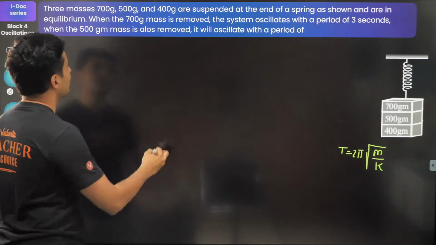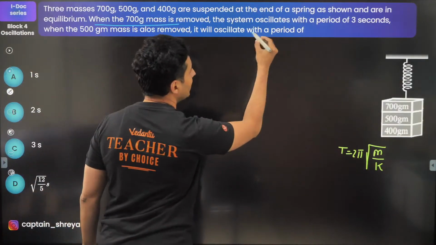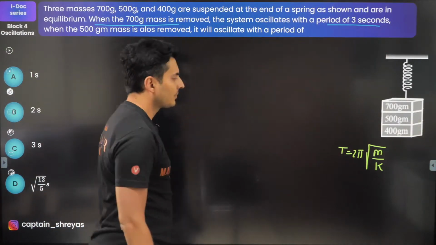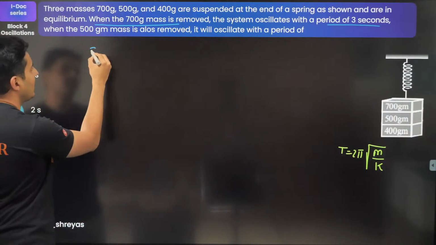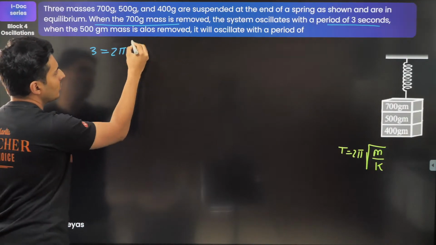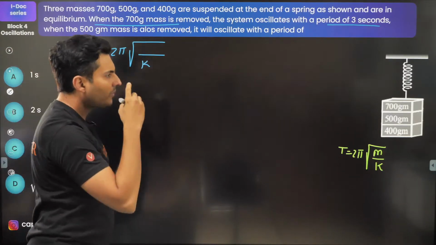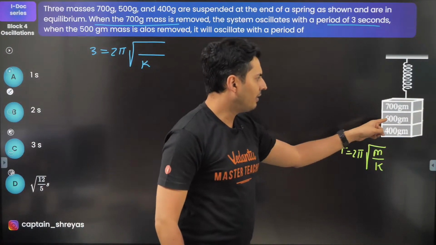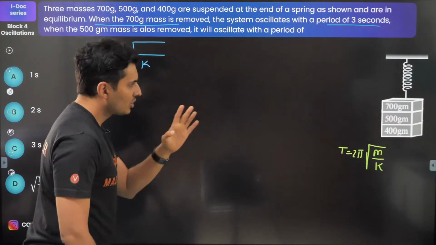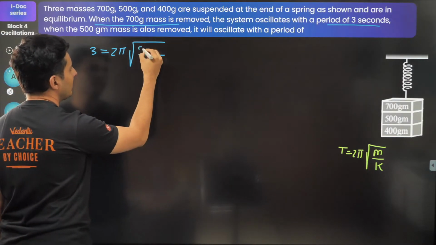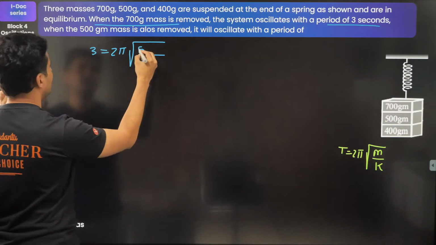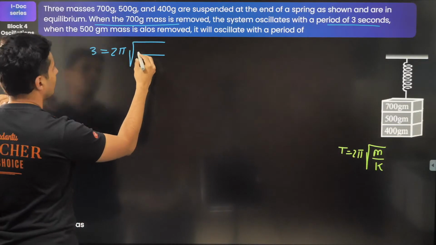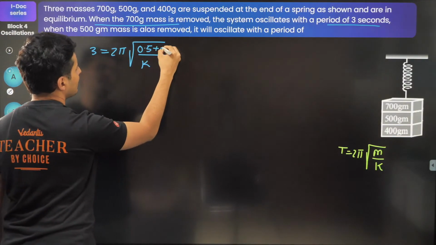In the first case, when 700 gram is removed, the time period is 3 seconds. So substitute the value of time as 3, equal to 2 pi under root m by k. If you remove 700, then 500 and 400 will remain. So the total mass will be 0.5 plus 0.4.